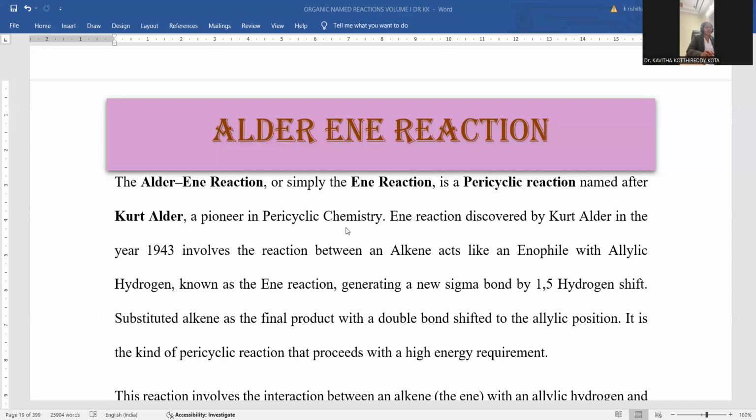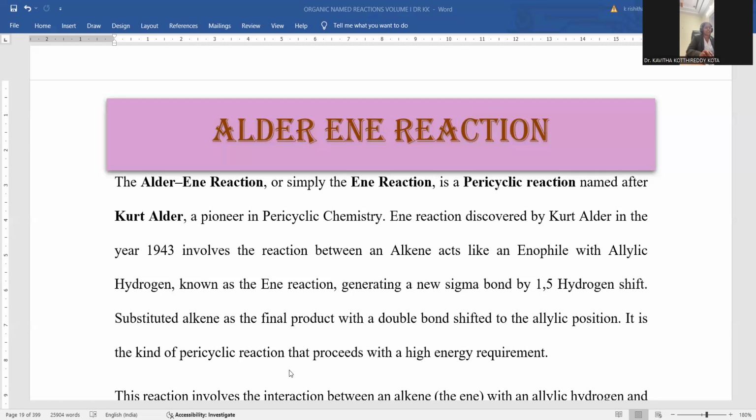He is the pioneer in pericyclic chemistry, and the reaction was discovered by Kurt Alder in the year 1943. It involves a reaction between an alkene and an enophile, from which allylic hydrogen can be taken out. That is known as an ene reaction. Generating a new sigma bond formation is possible. It proceeds with a 1,5 hydrogen shift; hydrogen could be shifted from the first to the fifth position. A substituted alkene is the final product, with the double bond shifted from the allylic position.